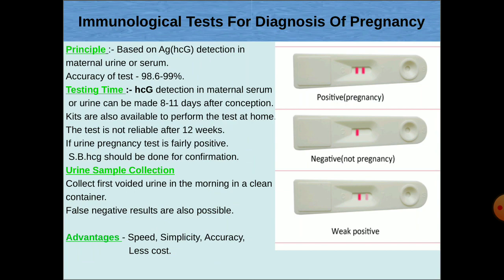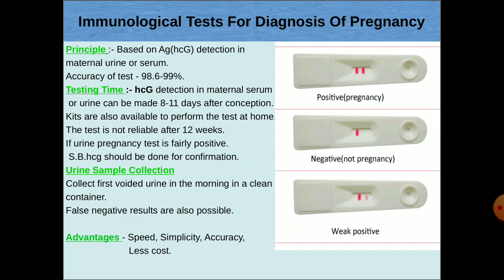Immunological test for diagnosis of pregnancy. The principle is based on HCG antigen detection in maternal urine or serum, and the accuracy of this test is about 99%. Testing time. When to conduct this test? HCG detection in maternal serum or urine can be made 8 to 11 days after conception. This test is not reliable after 12 weeks. Kits are also available to perform this test at home.